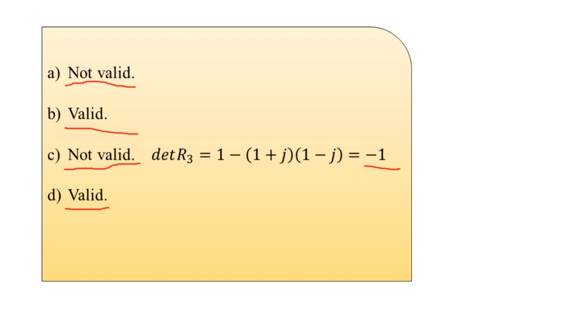As already stated, the diagonal elements are always expected to be real valued for the matrix to be an autocorrelation matrix. Therefore this is not a valid autocorrelation matrix. This completes the solution to all 5 parts A, B, C, D and E of the given problem statement. So this completes problem number 2 for random processes.